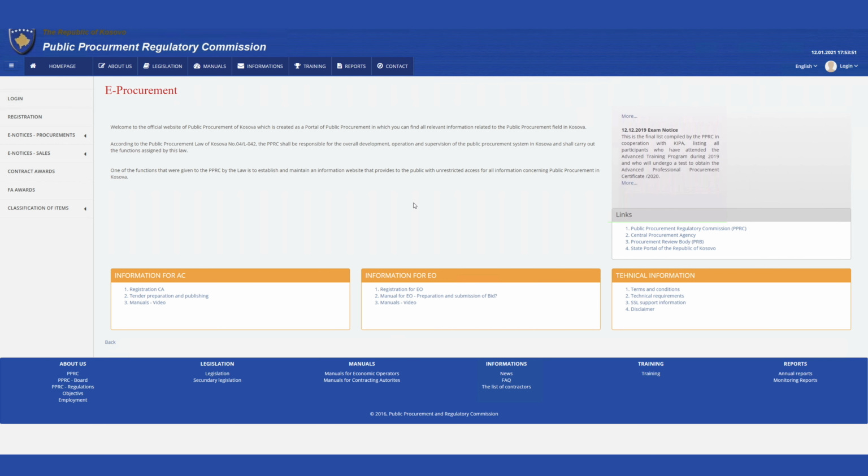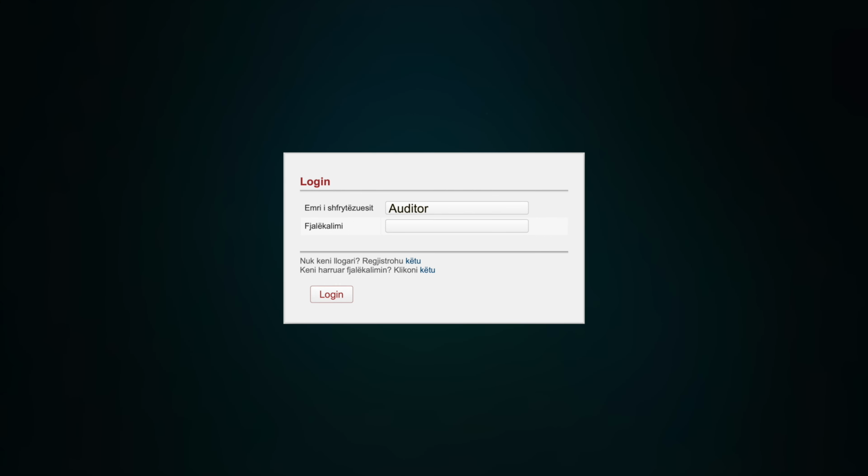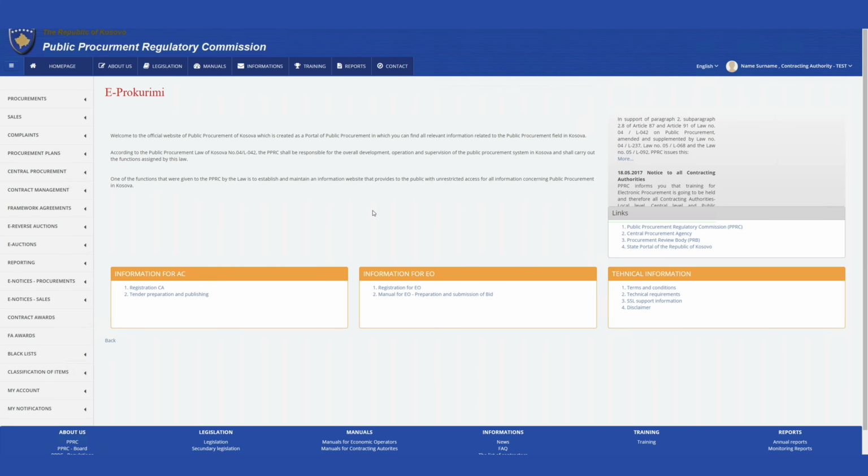This is the main page of the electronic procurement system that will appear after you have placed the link in the browser. By clicking on Login in the upper right corner of the main page, the user can enter the system by placing his unique username and password received by email in order to exercise his/her rights assigned to the auditors.